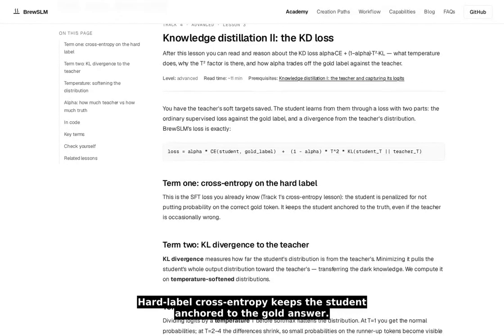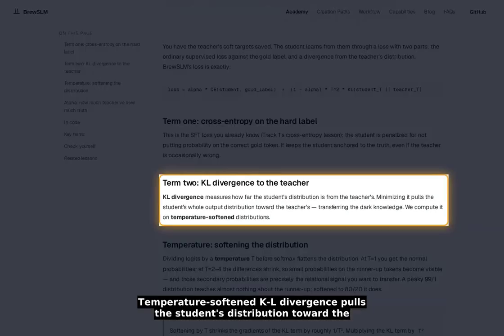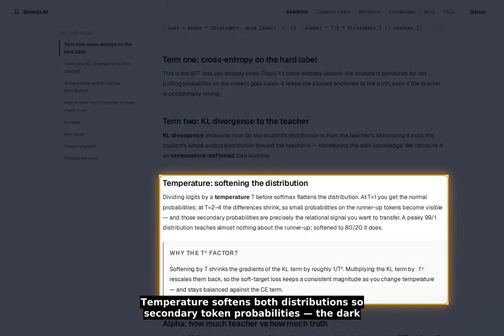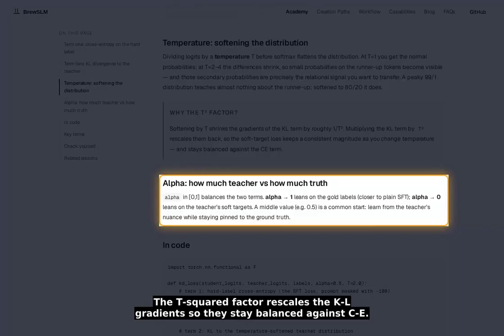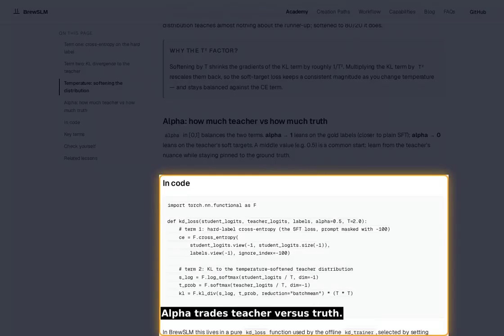Hard label cross-entropy keeps the student anchored to the gold answer. Temperature softened KL divergence pulls the student's distribution toward the teacher's. Temperature softens both distributions so secondary token probabilities, the dark knowledge, become visible. The T-squared factor rescales the KL gradients so they stay balanced against CE. Alpha trades teacher versus truth.